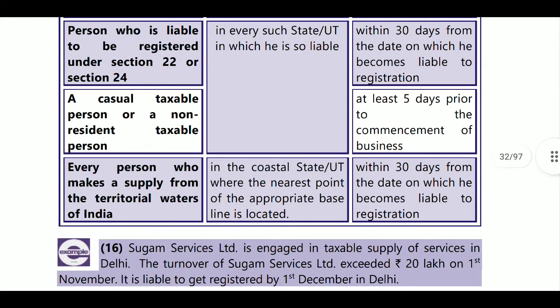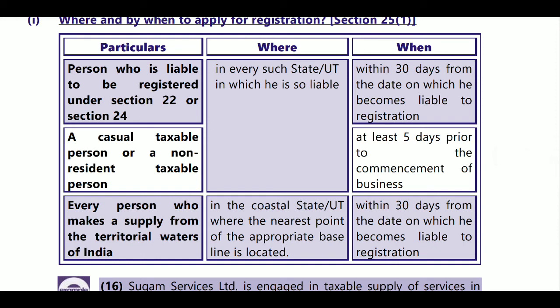Next, within 30 days. How many days? Within 30 days from the date on which he becomes liable for registration, or at least 5 days prior to commencement of the business. At least 5 days prior to commencement of business is for a casual taxable person. For normal persons, it is 30 days from the date of becoming liable for registration.